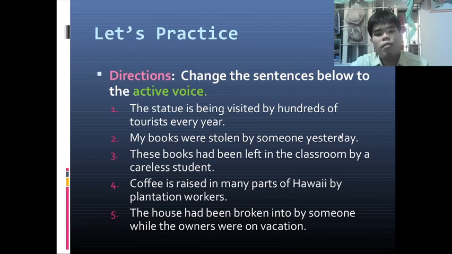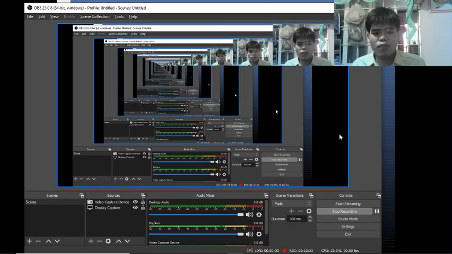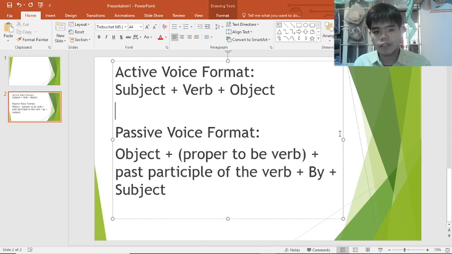Okay, so I will ask you to practice this at your own pace. Just additional information. That's all basically for our active and passive voice. Additional information, in order for you to have a much clearer understanding.